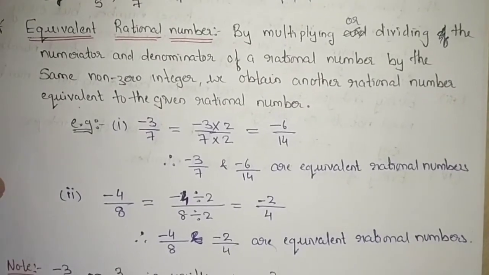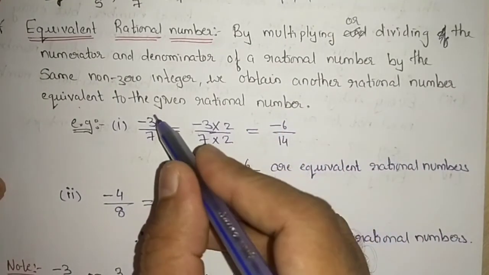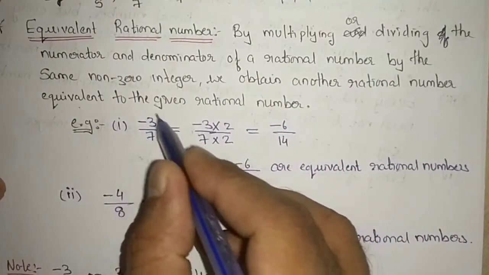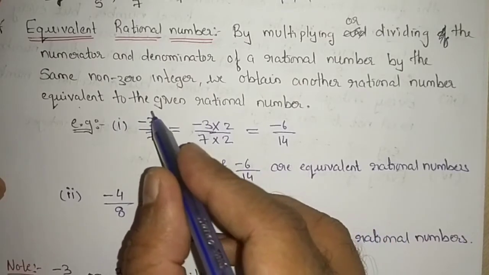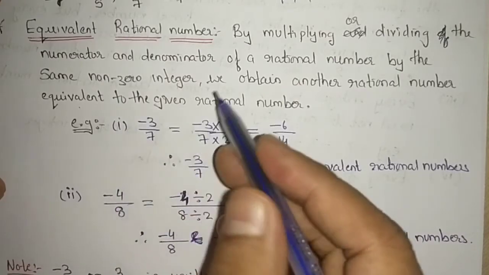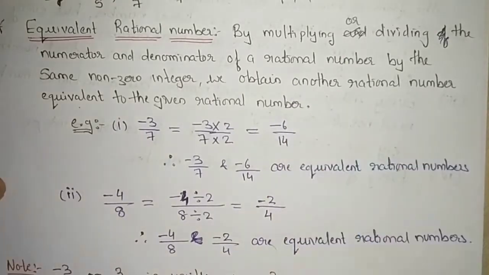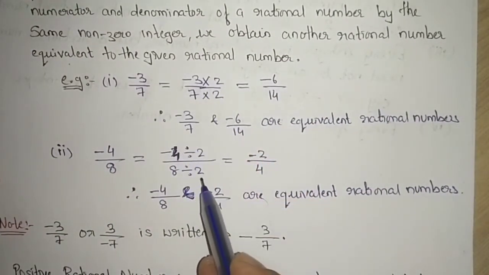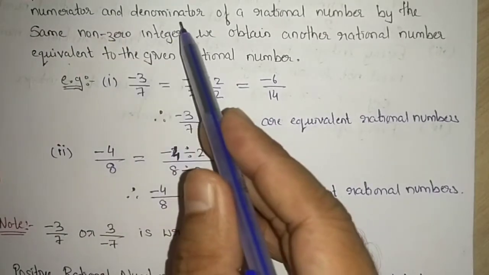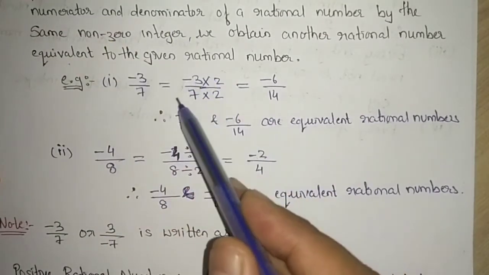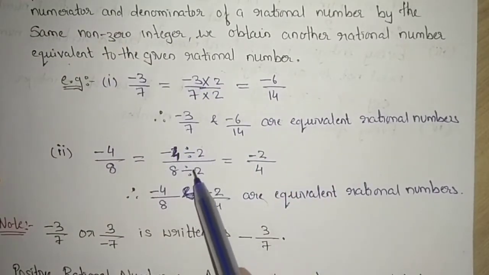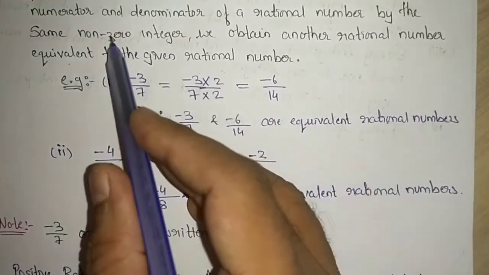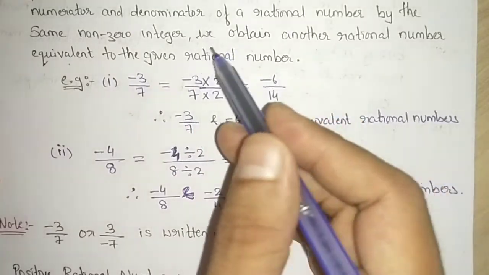See what they have told. If they have given a rational number, then for that rational number, you multiply or divide its numerator and denominator by the same non-zero integer.